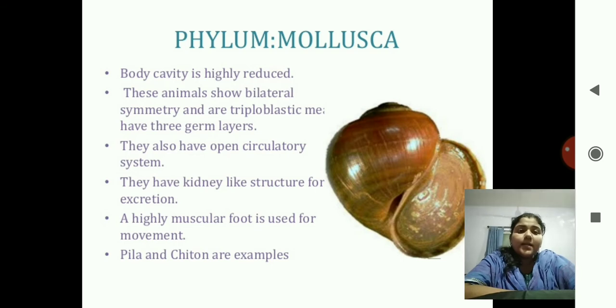So to protect them, they are very minute. So they need the protection and they have the shells over them to cover and protect themselves. Body cavity is highly reduced. Animals show bilateral symmetry and triploblastic in nature. They have open circulatory system. They have kidney-like structure for excretion, and they have high muscular foot for the movement.